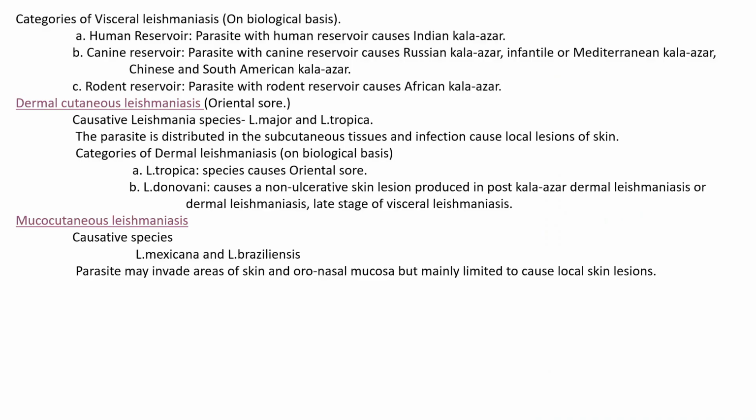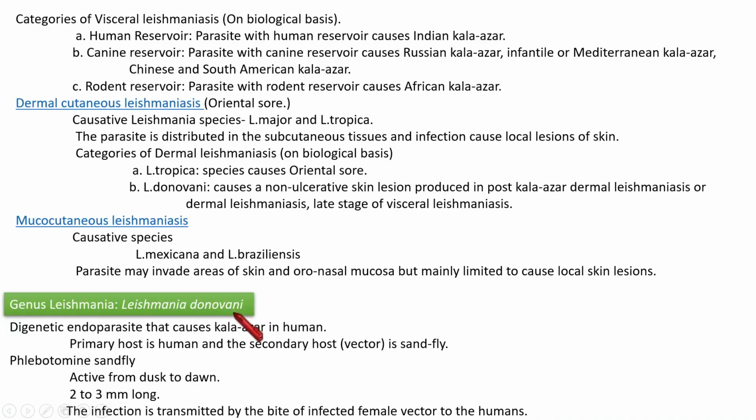Okay. We are going to learn about the type Leishmania donovani. It is a digenetic endoparasite which causes kala-azar in humans. The primary host is human and the secondary host is the sandfly. Let's know something more about that sandfly, the phlebotomine sandfly.